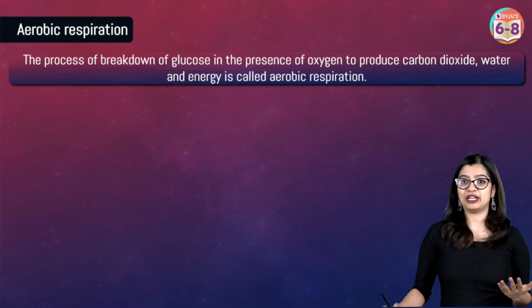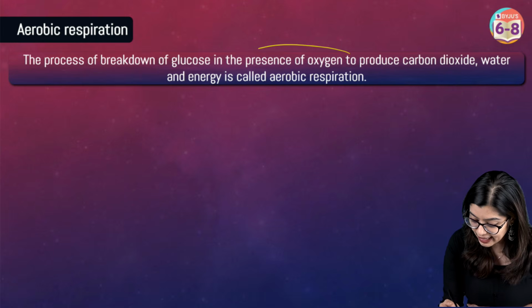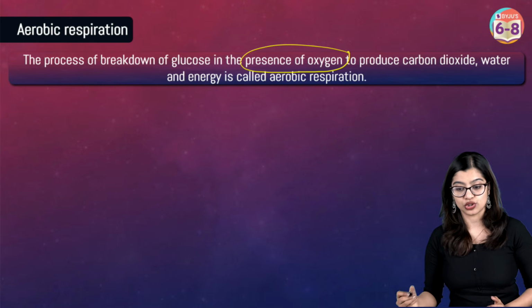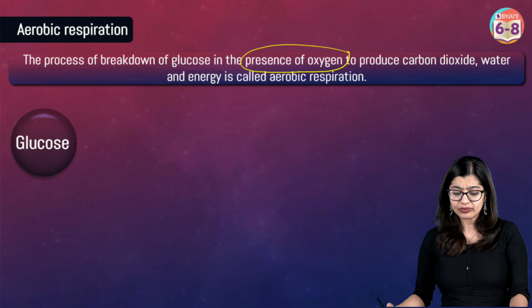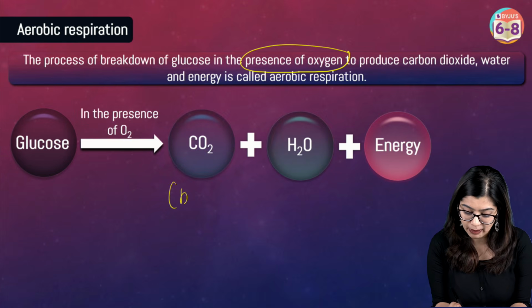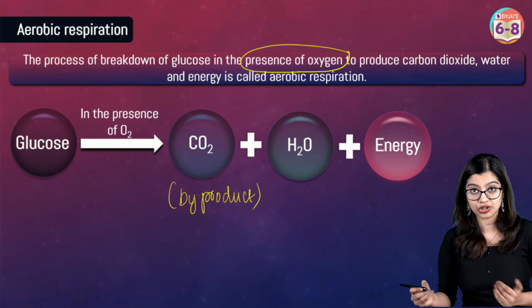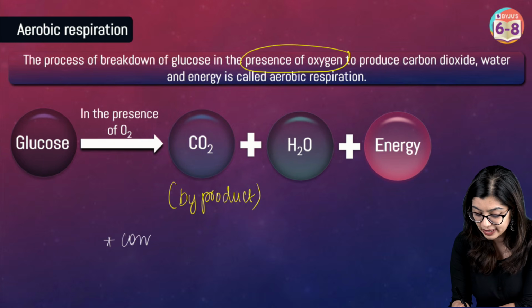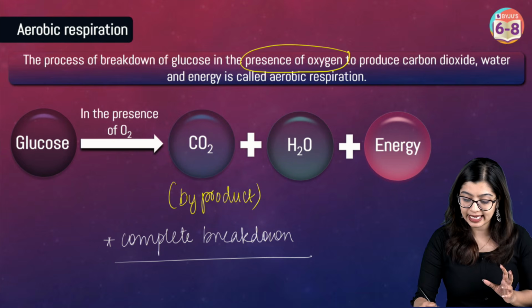Now, aerobic respiration can be defined as the process of breakdown of glucose that takes place in the presence of oxygen. And it is broken down in order to give us energy, and of course it gives out carbon dioxide as a byproduct or as a waste product. Now we see here that in this particular type of respiration, there is complete breakdown of glucose. So the glucose is broken down completely and we get energy.